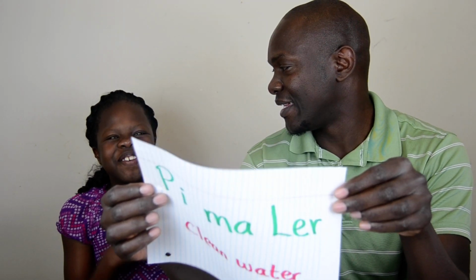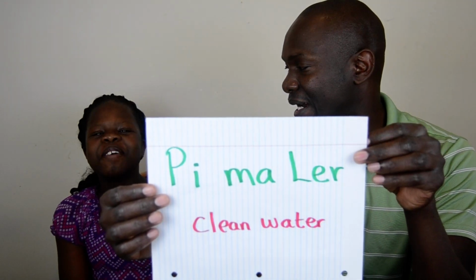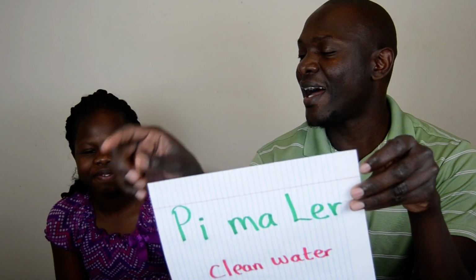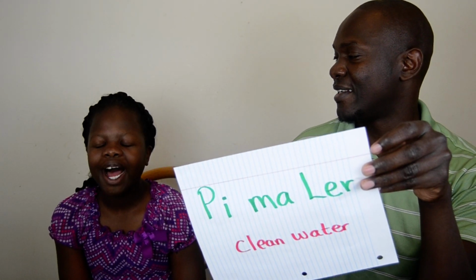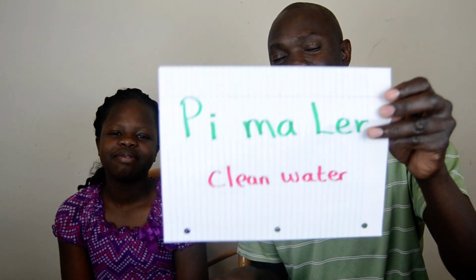The opposite of pi ma olil is pi ma ler. Pi ma ler. Say that. Good. This is clean water, pi ma ler.